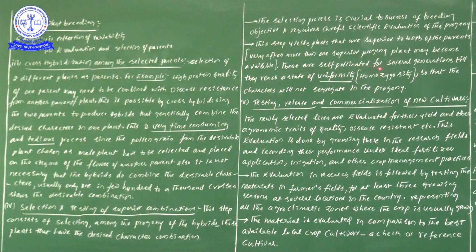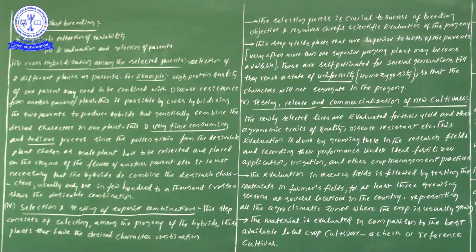Now these are self-pollinated for several generations till they reach a stable state of uniformity. In brackets, for easy understanding, I have written homozygosity.